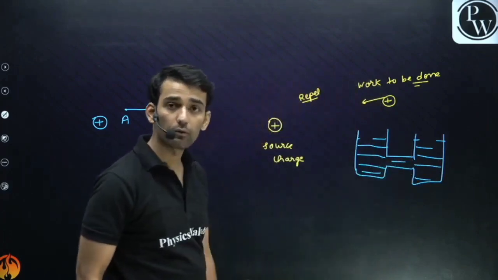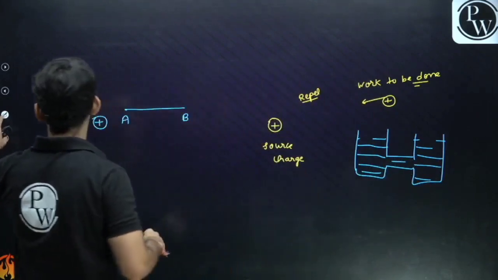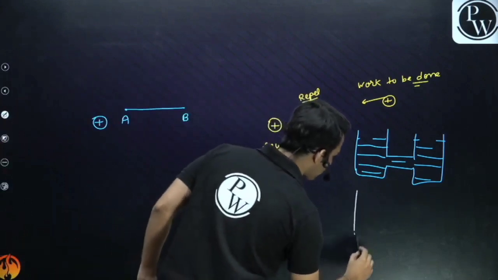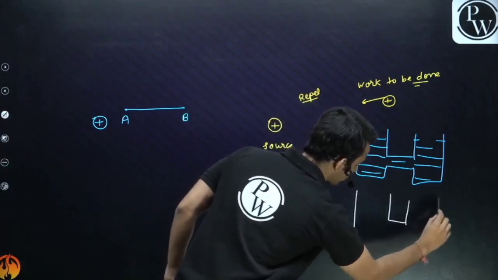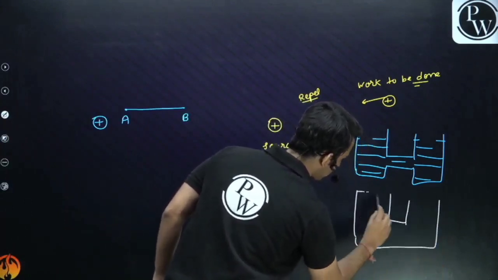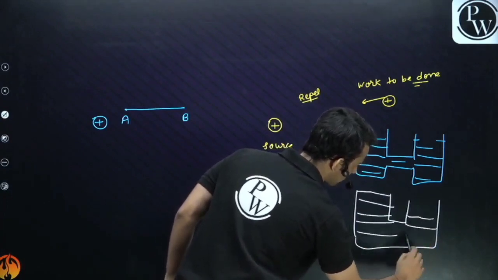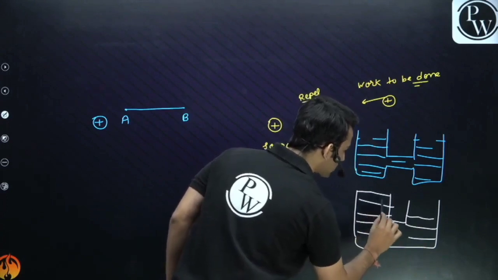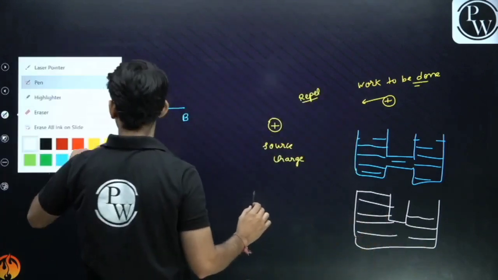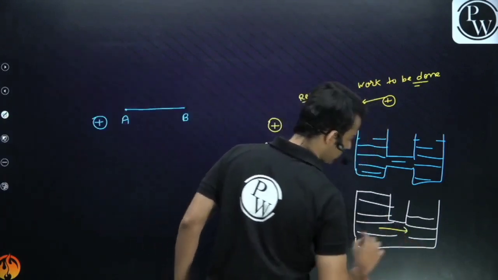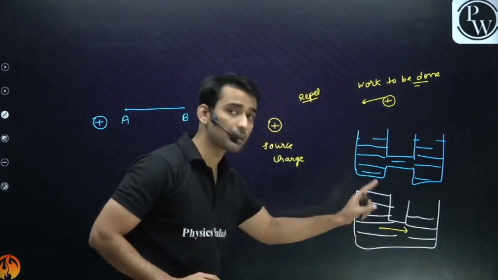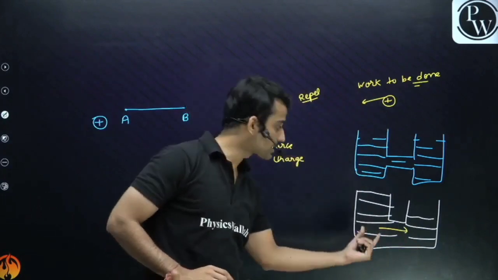No, it won't flow. But if I take the amount of water in 2 tankers to be different, like water in this tanker is up to this level, and water in this tanker is this level. So guys, now the water will flow from where to where? It will flow from here to here. Why? Because there is a difference of a thing known as pressure difference.